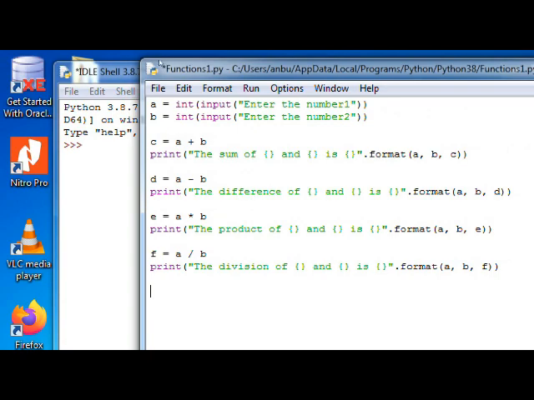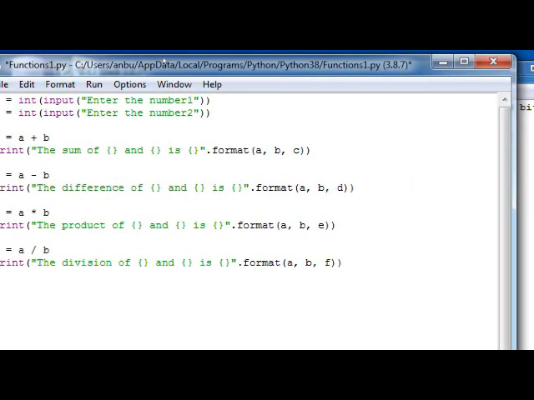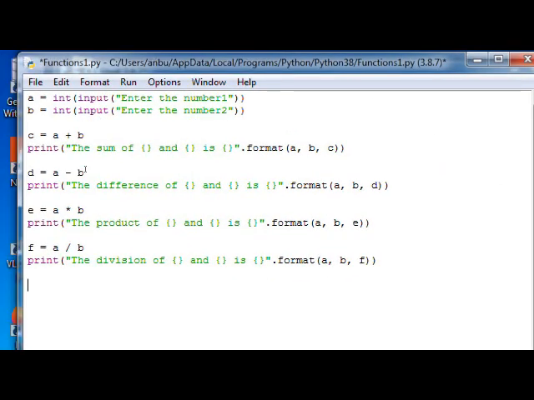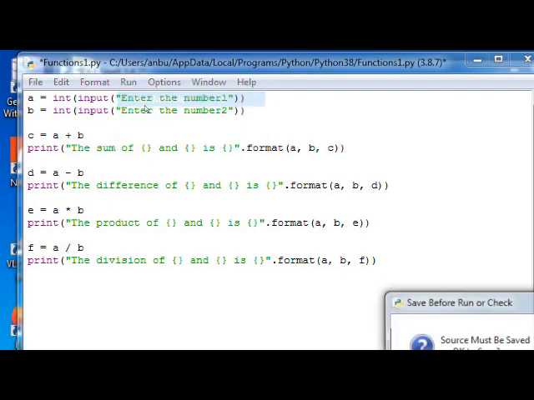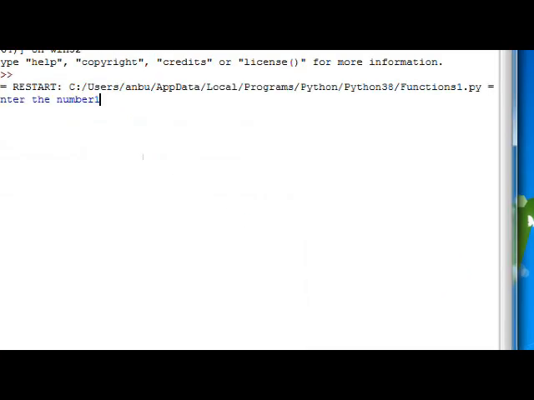Now, in this program we don't have any functions. The same program can be rewritten by us by introducing functions. That time the program may look very easy. The program could be easily organized into manageable units called functions. Let me run this code. I'm sure it is not going to show any error.